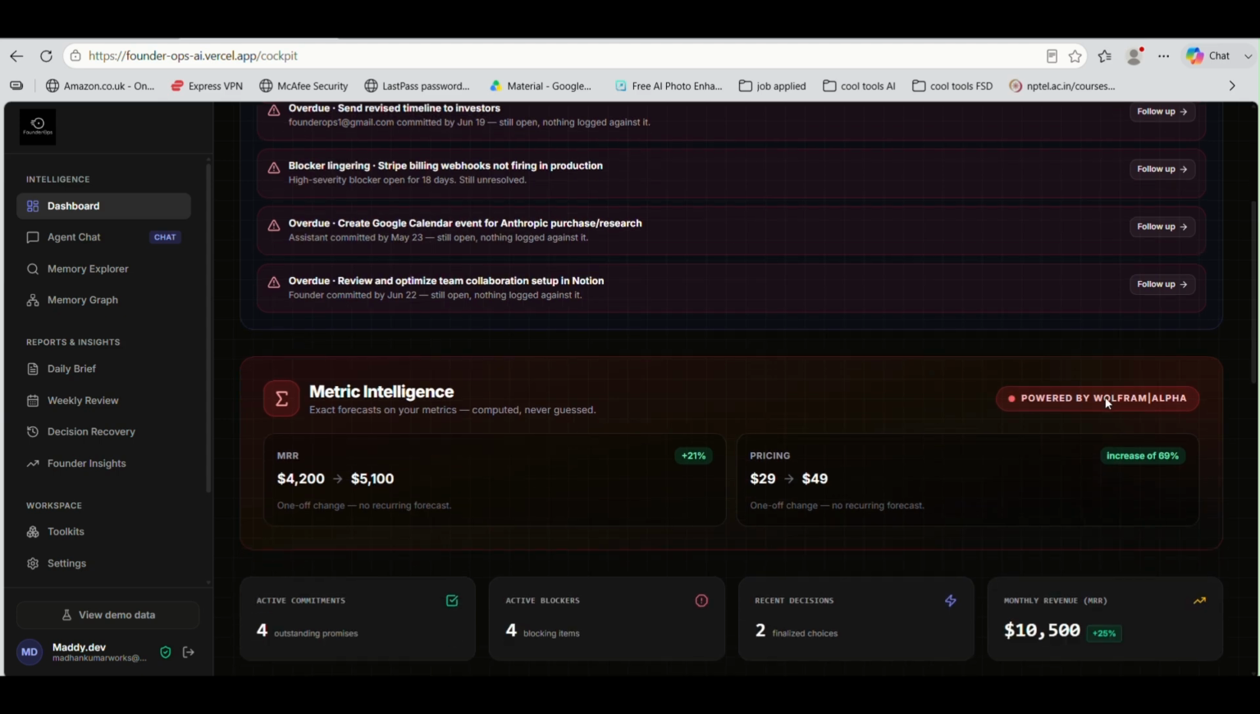This is powered by Wolfram Alpha. We are using it to forecast numerical terms. It can be sales, it can be launch dates, and many things. And these are never LLM guessed, but are powered by Wolfram.